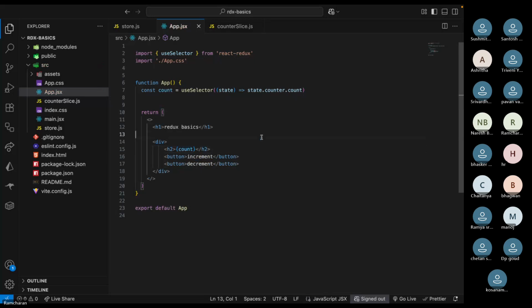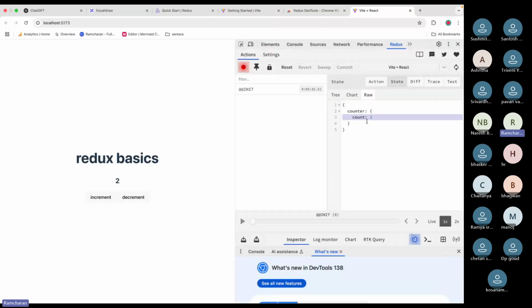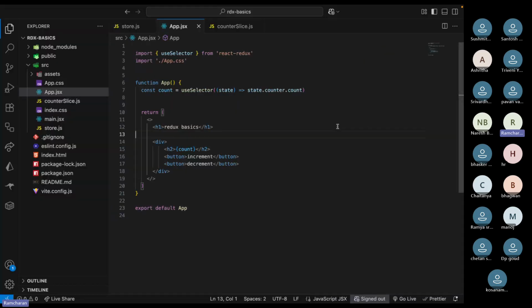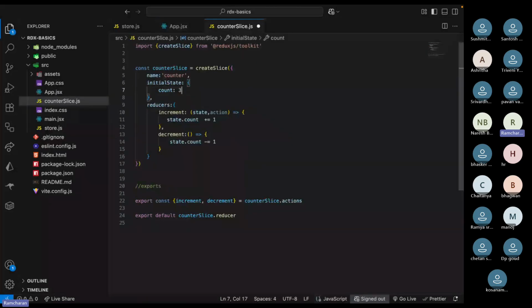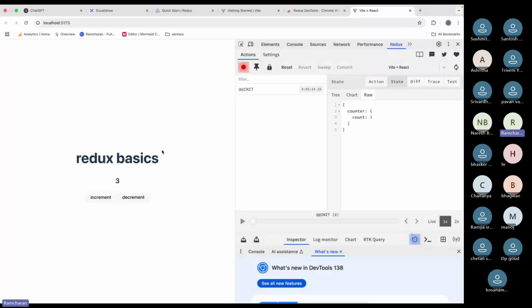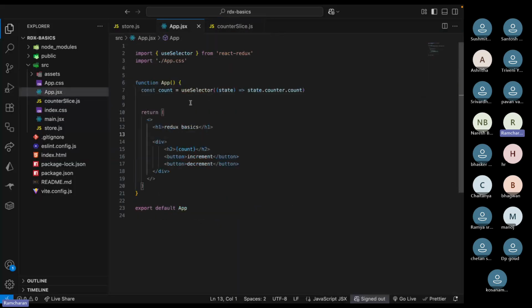So now if you see here, whatever the value is inside the store, you can see in the UI, right? Now you're reading this state. If I change the initial state in the slice, you see the state is getting updated and the UI is also getting updated. You're reading from the state. Are we maintaining any state logic like useState or something? We're just using this selector hook to get the state information and we are mapping it to the UI.